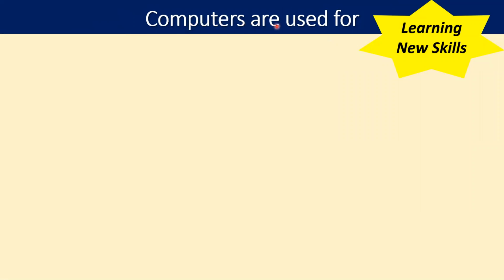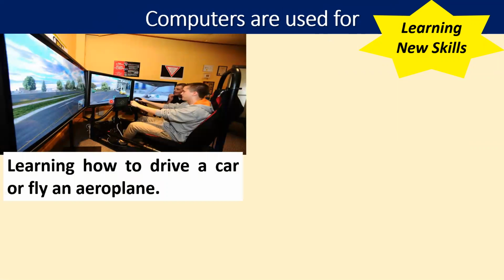computers are used for learning new skills. Learning how to drive a car or fly an aeroplane. You can see here also in the picture that virtually we can take the help of computer in learning how we can drive a car.